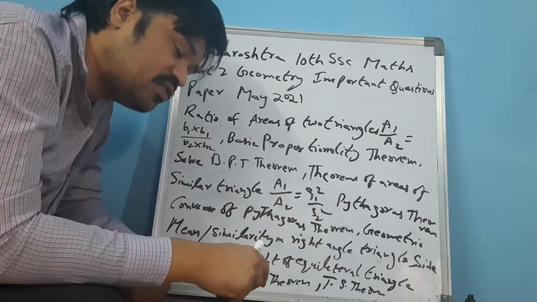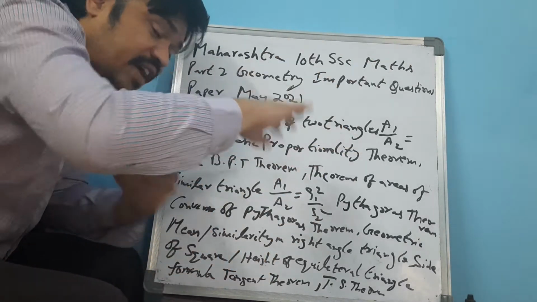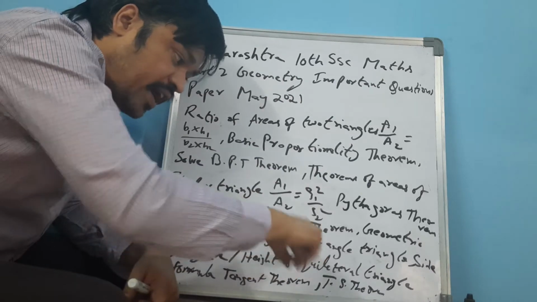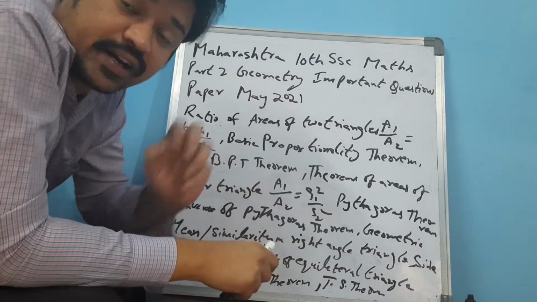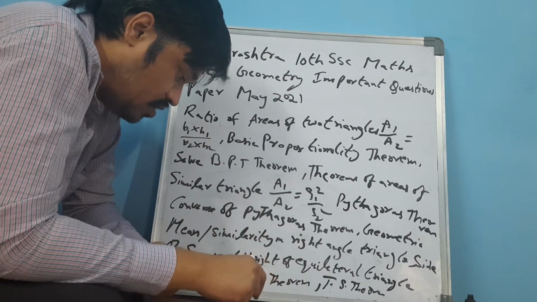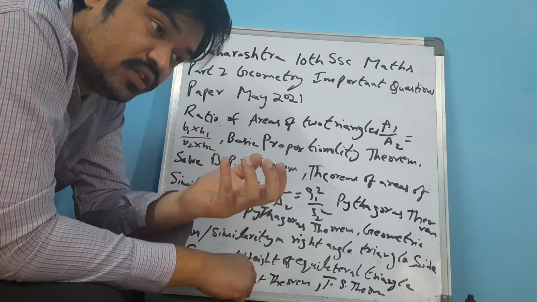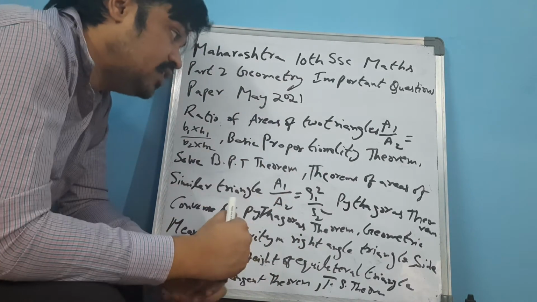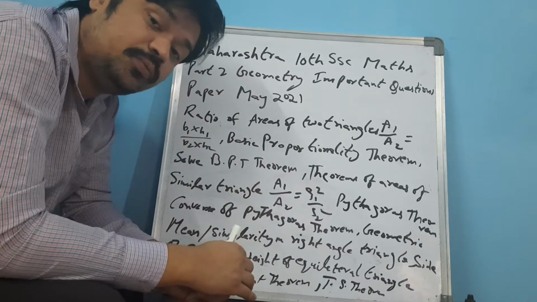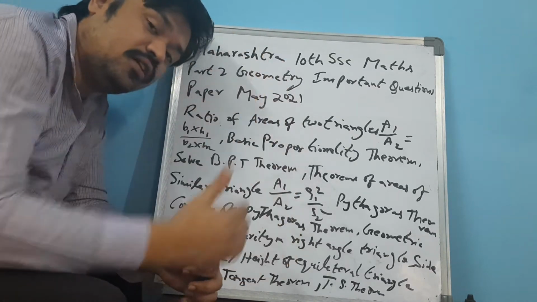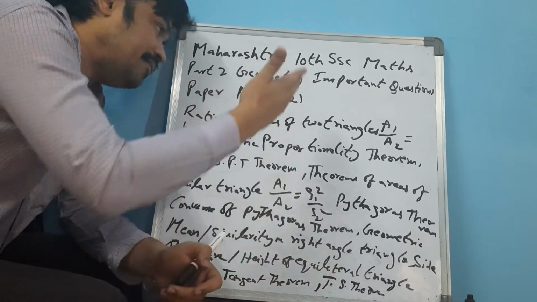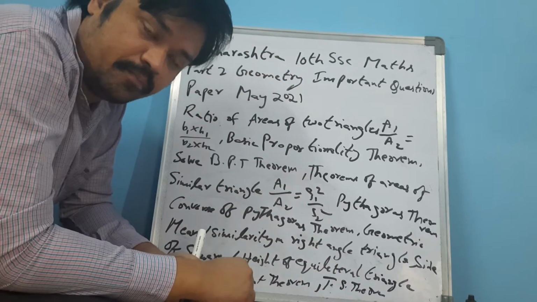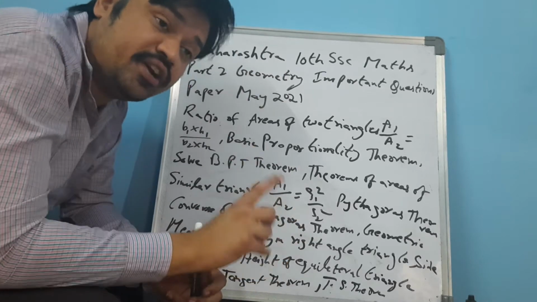What are the sides of squares? In a square, what are the sides of a square? What is the height of an equilateral triangle? What is an equilateral triangle? Tangent theorem. So like that, these were some of the important concepts. In these important concepts, there are some important questions regarding the Maths Geometry paper 2, that is for May 2021